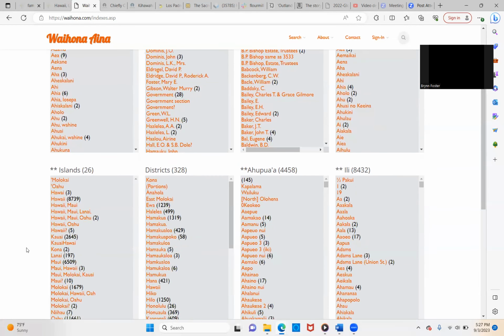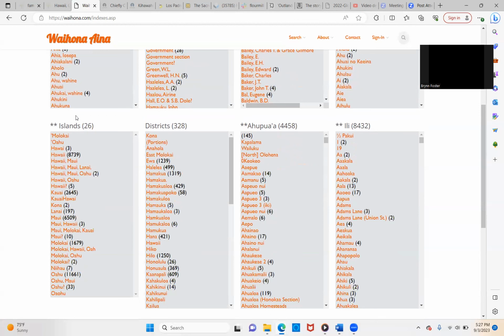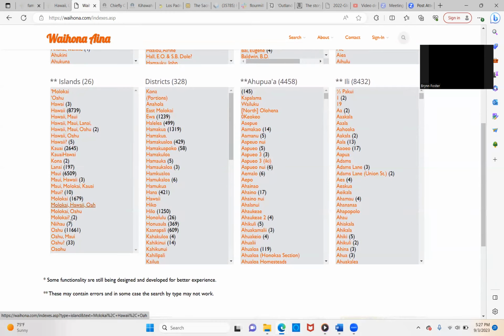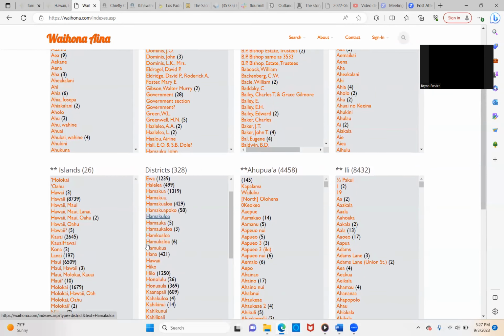But what I like to do right now is really look at focusing in on the islands. So you could go if you want to look in your area on Oahu, but if you know the family's from Maui, then I like to go into the Maui. There's 6,000 records on Maui. And also you can see there's also Maui, Hawaii, Lanai. So make sure you look through everything because sometimes there's different islands connected together.